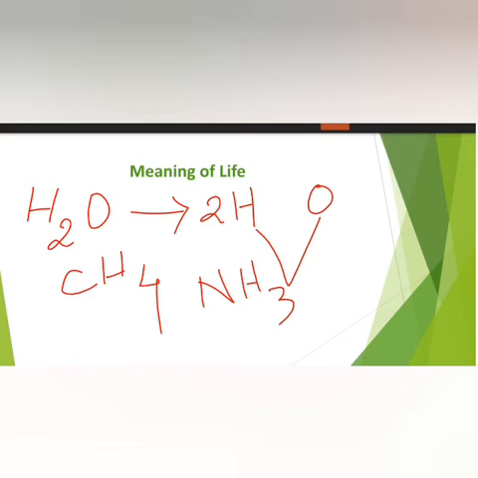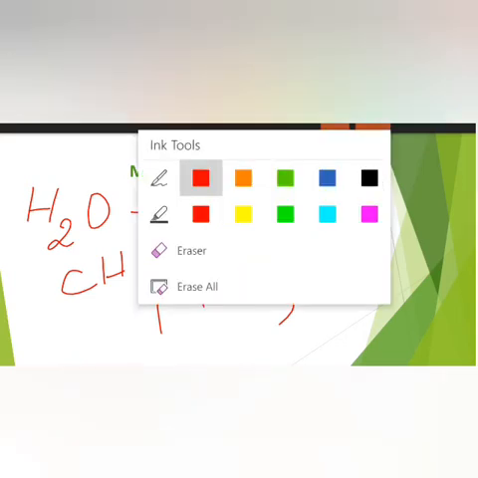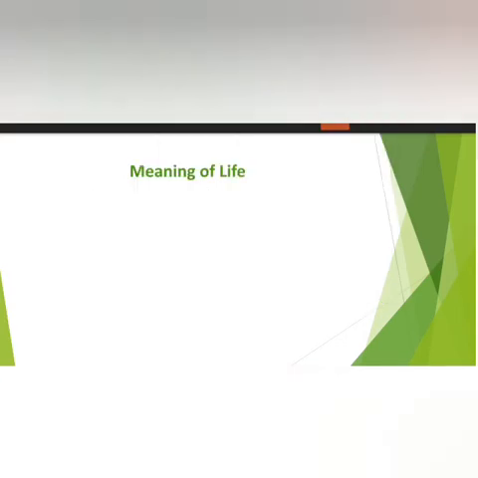Okay, so my dear students, now we know about atoms, like hydrogen and oxygen, which combine to form a water molecule.